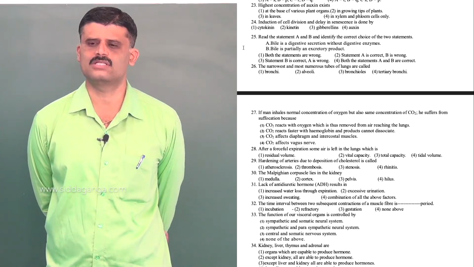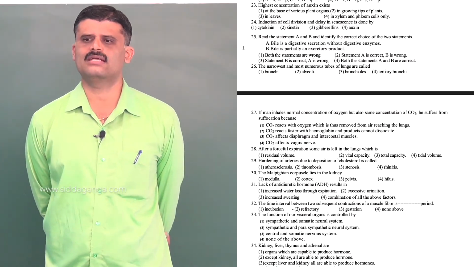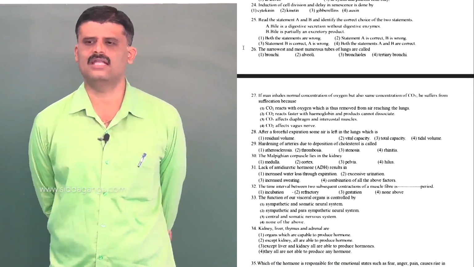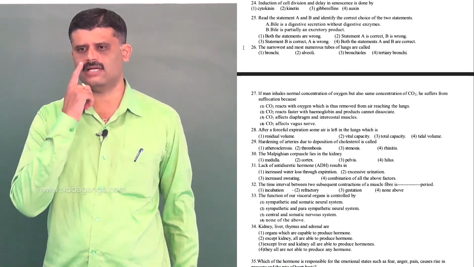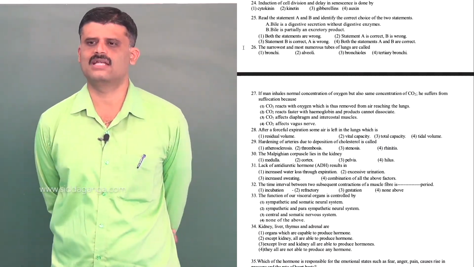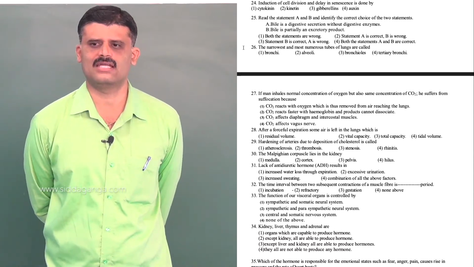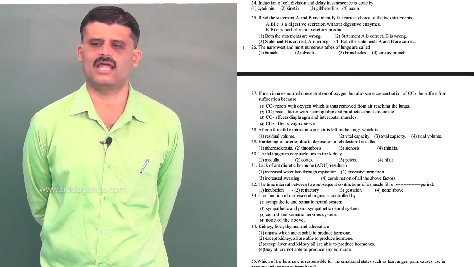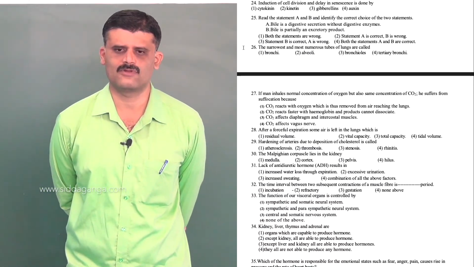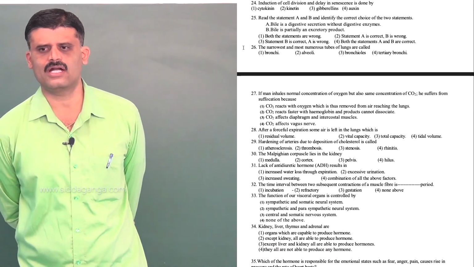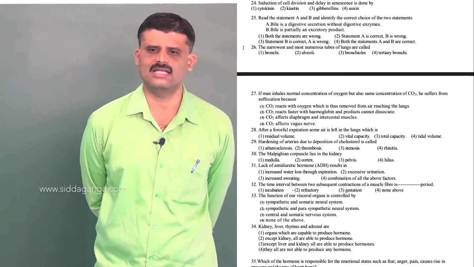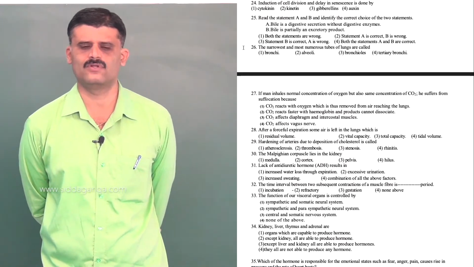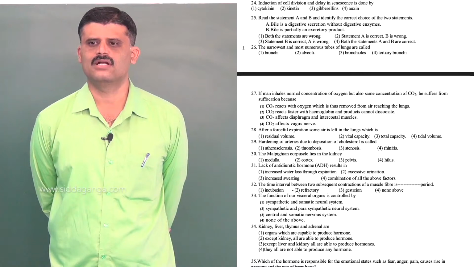Okay, next the question is 24. Induction of cell division and delay in senescence is done by. So induction of cell division, the name itself indicates. Delaying of senescence means aging of the plant or leaves or any particular organ of the plant body. So cytokinin means cell division. Cytokinesis is division of cytoplasm.